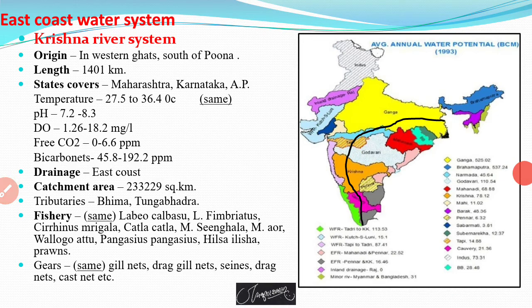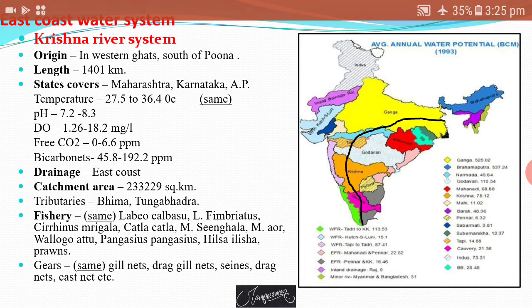Second, the river belonging to the east coast water system is the Krishna river system, and the name of the river is the Krishna, which originates in the Western Ghats, south of Pune, which has a length of about 1400 kilometer, and this river covers the states like Maharashtra, Karnataka, Andhra Pradesh.